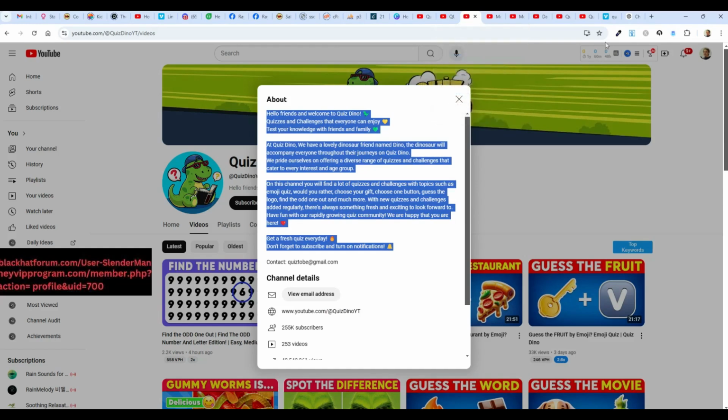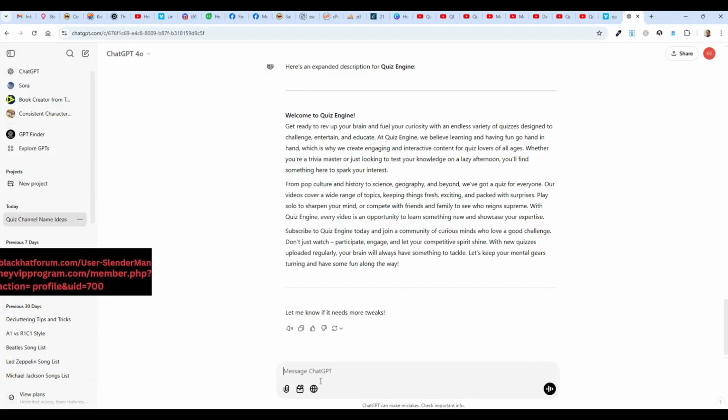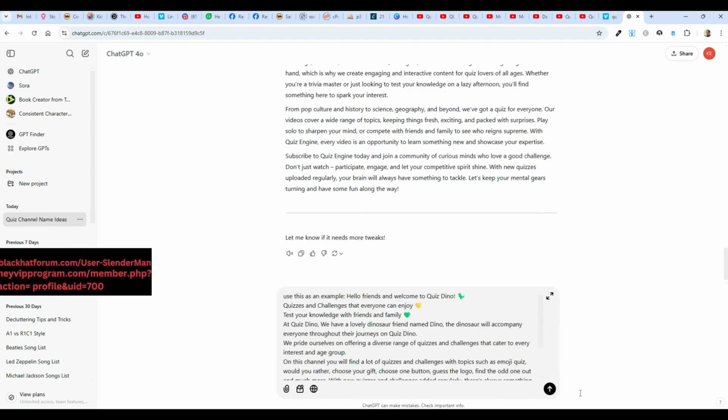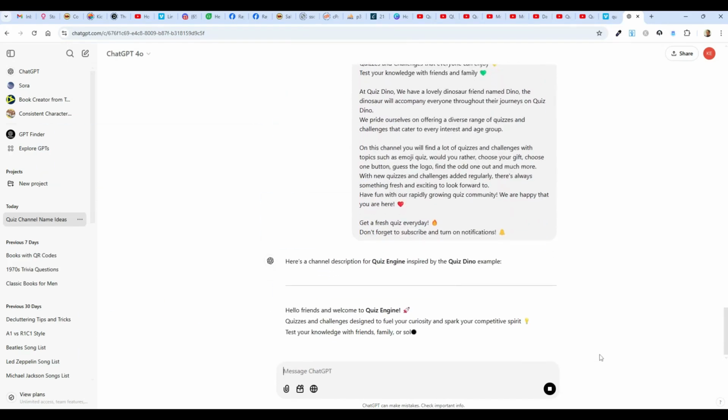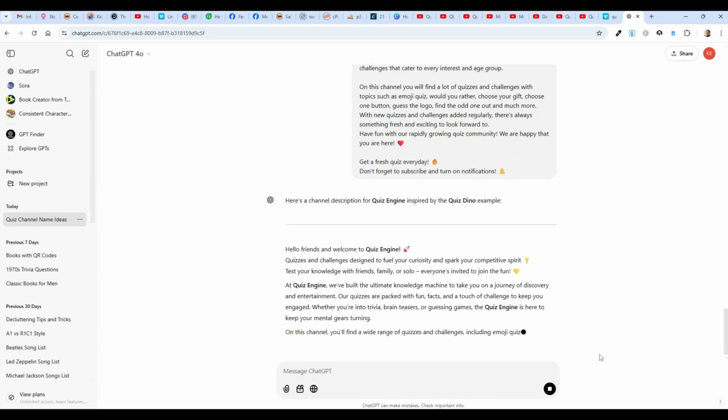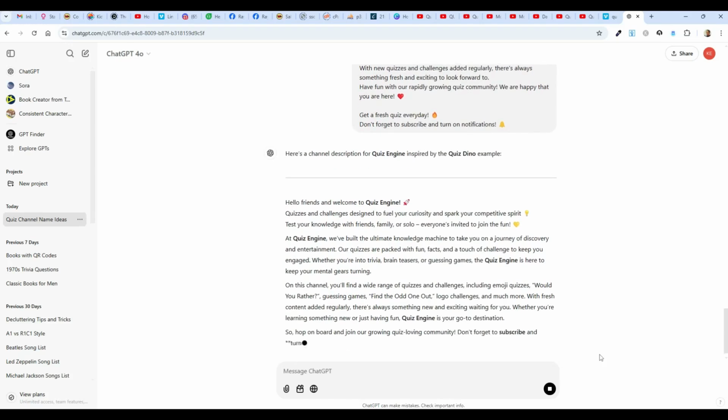I could feed more than one into chat, but I'll say something like, use this as an example. Use this as an example. There we go. And just pop in that text from the other one and hit go. So chat's going to look at that and figure out something similar for me with Quiz Engine.